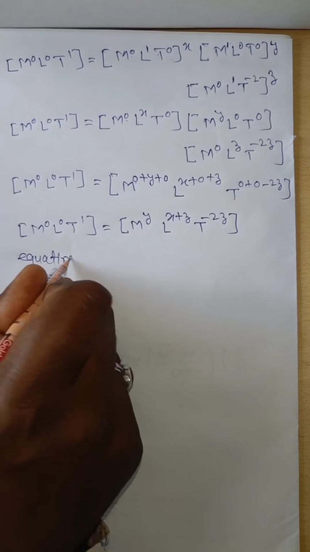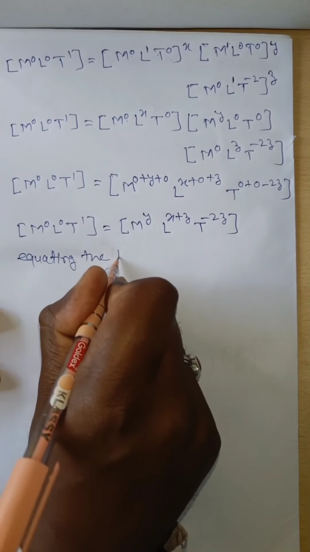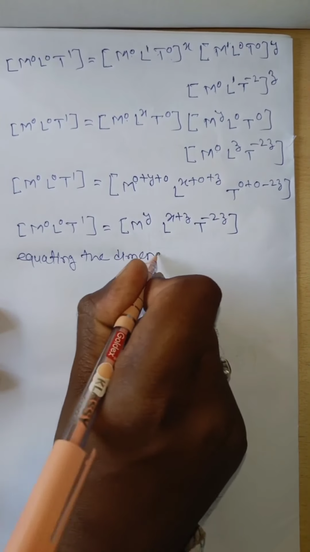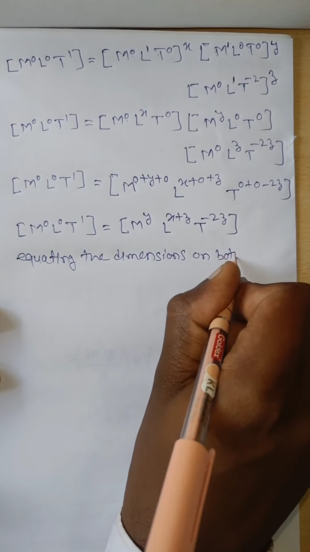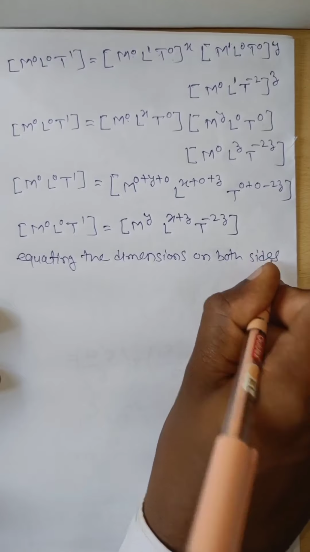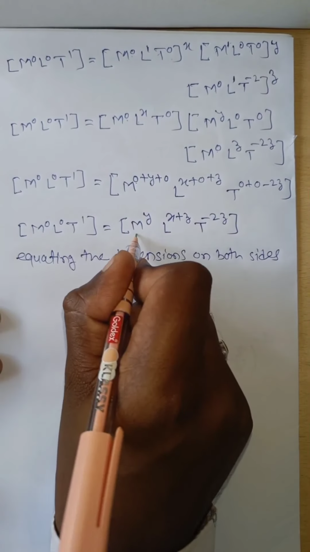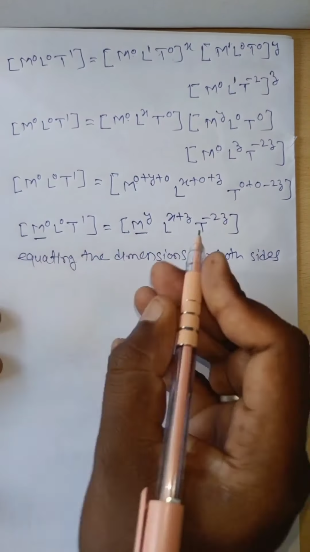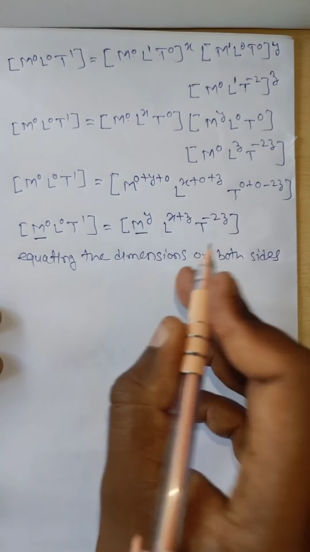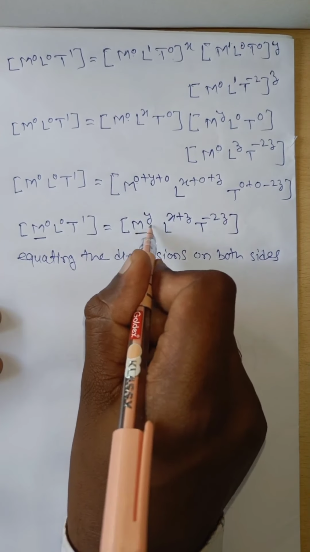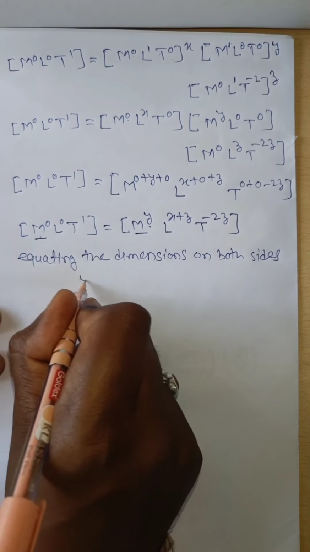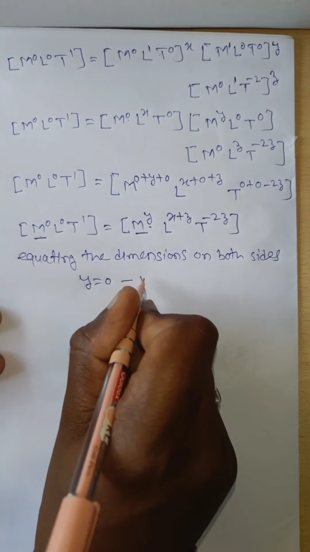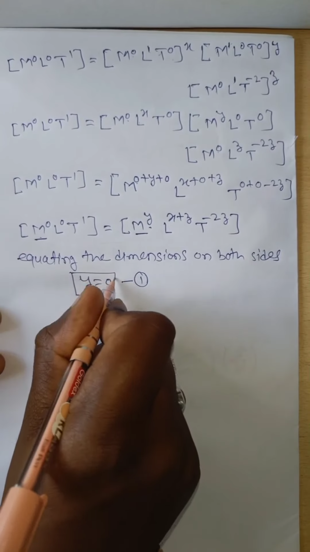Now equating the dimensions on both sides. Then here M, here M. Therefore the powers of the dimensions, M having dimensions y and M having dimensions 0. Therefore y is equal to 0. Now this is equation number 1.